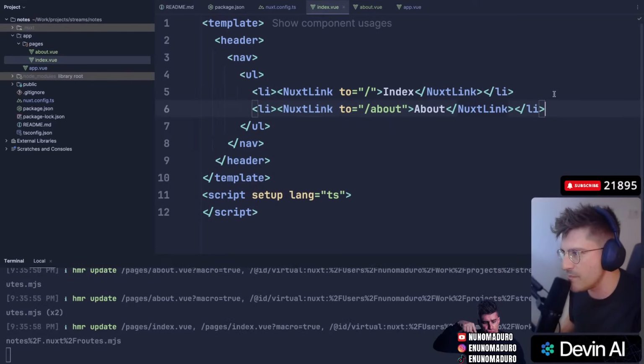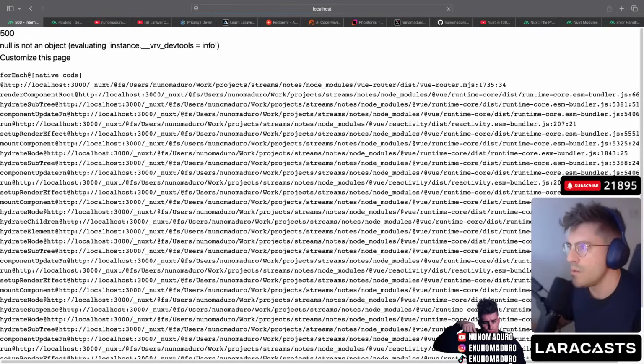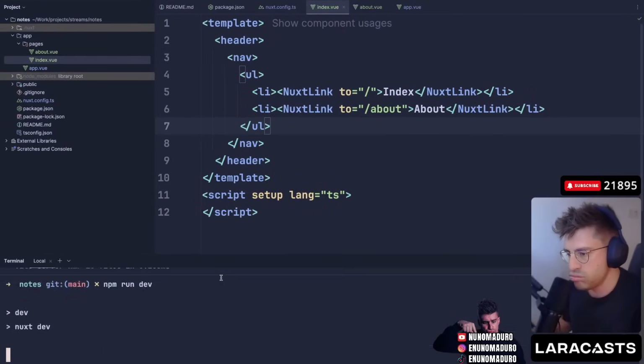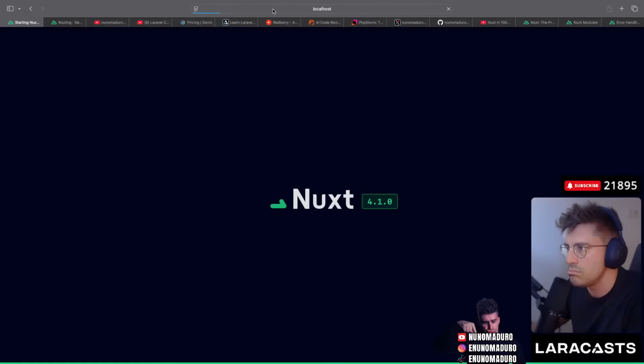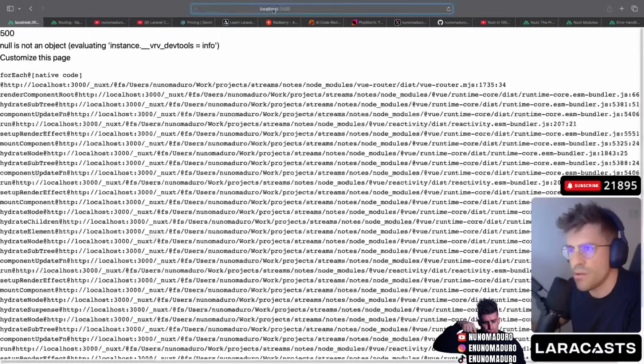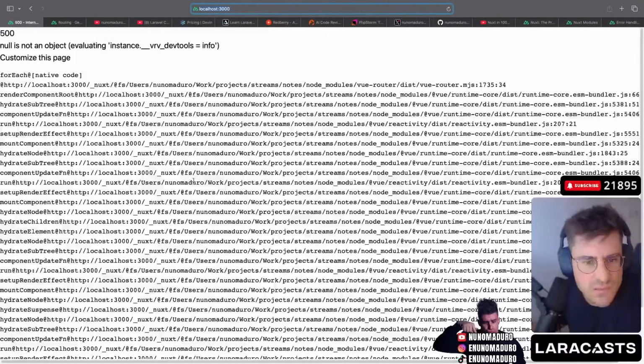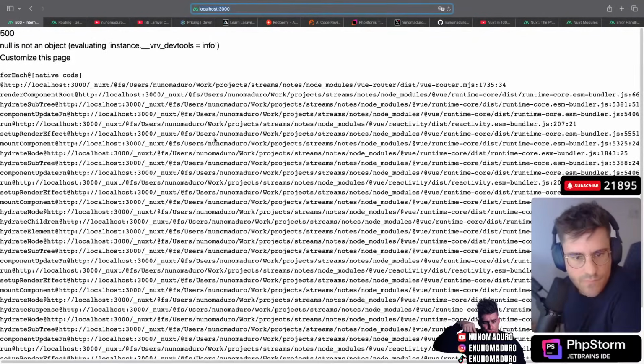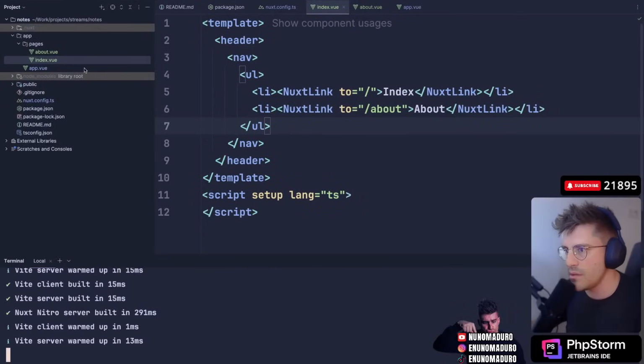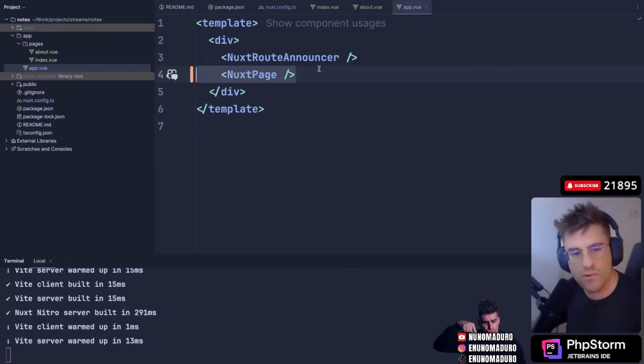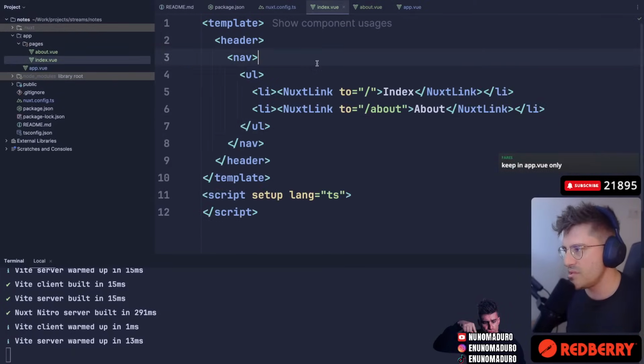It's literally the same pages. Next page will take care of loading the right page. So why is this not working, chat? Explain it to me.